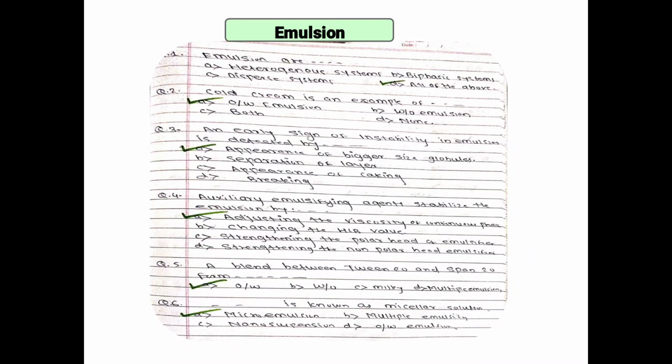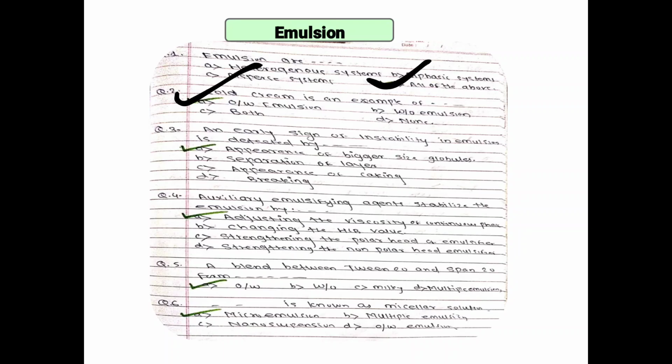Next, emulsion. Emulsion is also a biphasic liquid dosage form in which oil and water, oil is dispersed in a continuous phase. The options given are heterogeneous system, biphasic system and dispersed system. So all are correct answers. Emulsion is a heterogeneous two-phase system, biphasic system also and dispersed system also. So emulsions are biphasic. Cold cream is the example of O/W emulsion, W/O emulsion, both, none of the above. So cold cream is the example of O/W. When we are applying it to the skin, that time they convert.